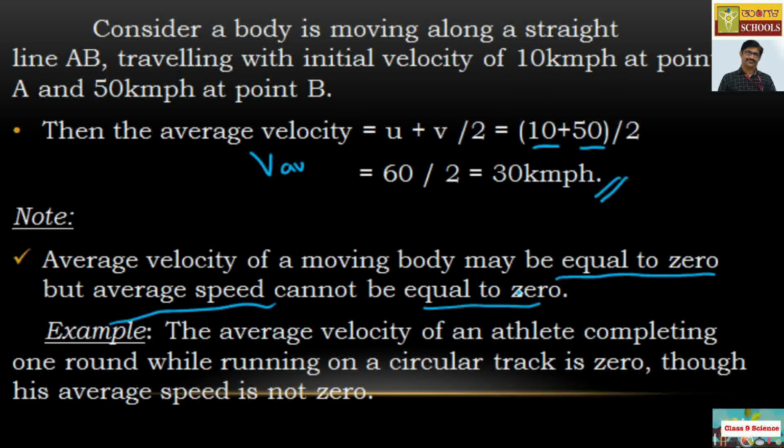If the athlete moves from point A in a circular path and comes back to point A, the average velocity is taken as 0, since he returns to the same point, though his average speed is not 0.